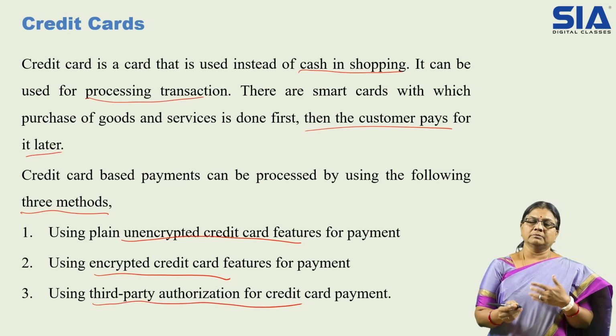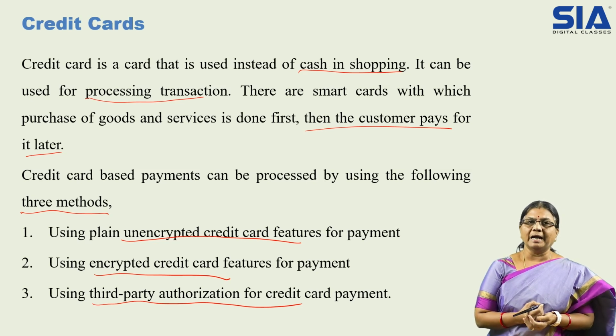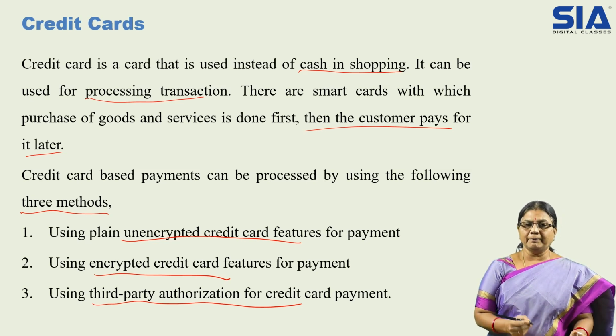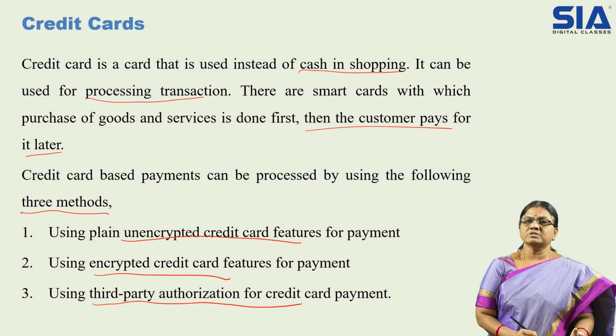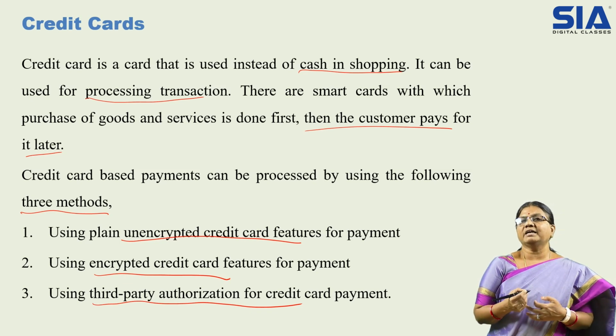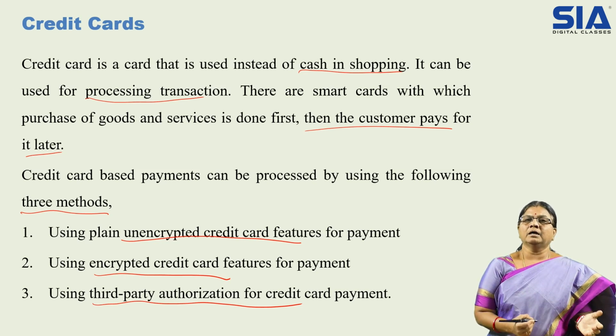Depending on the nature of the card, it may use unencrypted credit card features, where unencrypted means the data is not encoded. But mostly an unencrypted card is not safe to use. The data is not completely secured, and sometimes it avoids the standard norms for security.